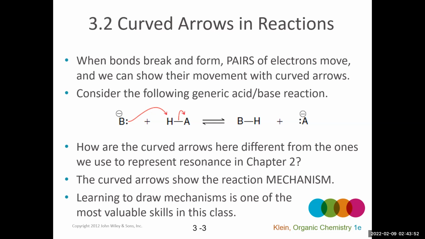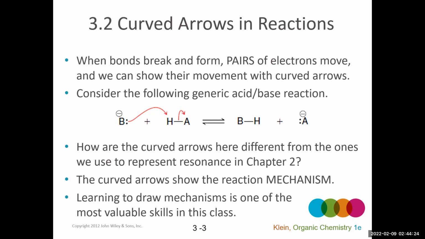So curved arrows are going to be used in the same way as in chapter 2, but we're going to get to do more things with them because now we can show bonds breaking and forming, whereas we couldn't have shown a sigma bond breaking or forming in resonance, right? Because in resonance, we were only dealing with electrons in unhybridized p orbitals. But when we're breaking and forming sigma bonds, we're going to be showing the formation of bonds that use hybridized orbitals, and lone pairs that potentially come from hybridized orbitals as well.